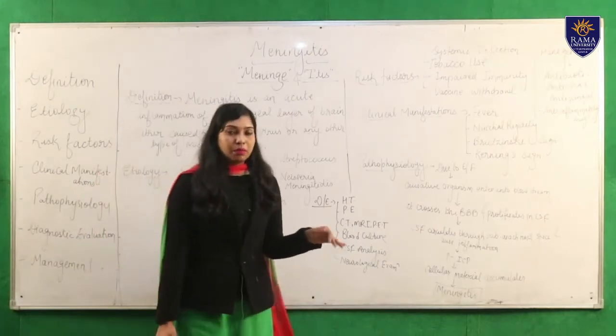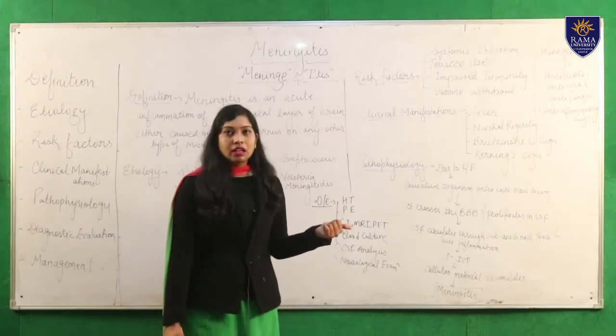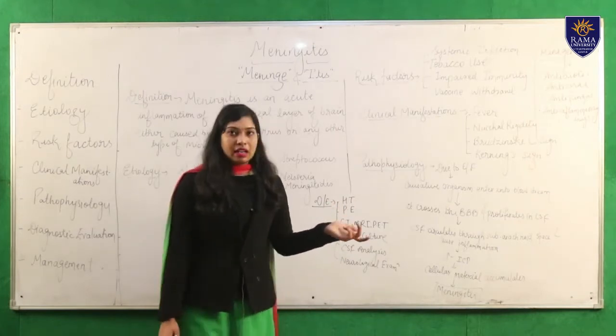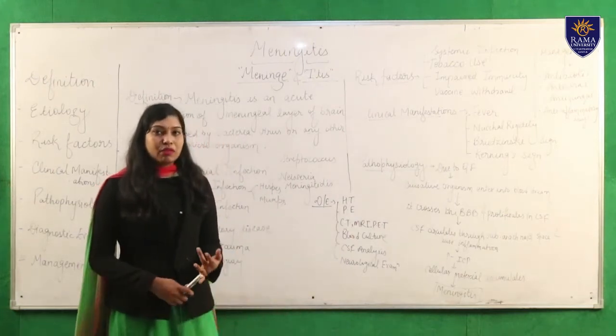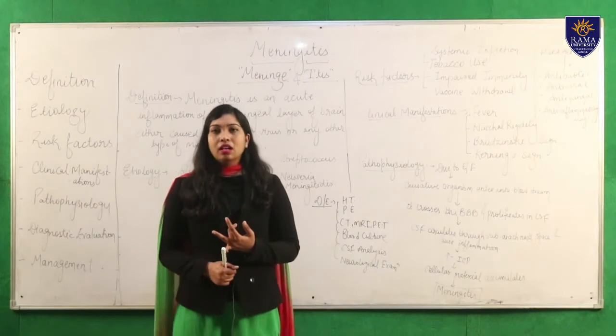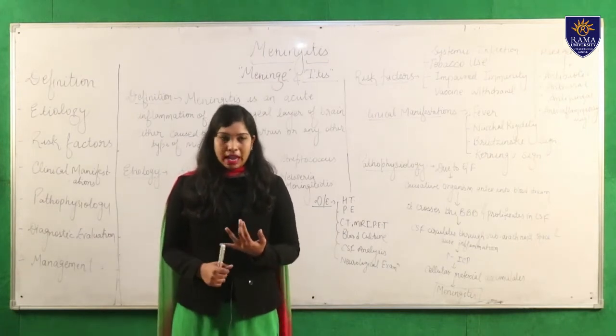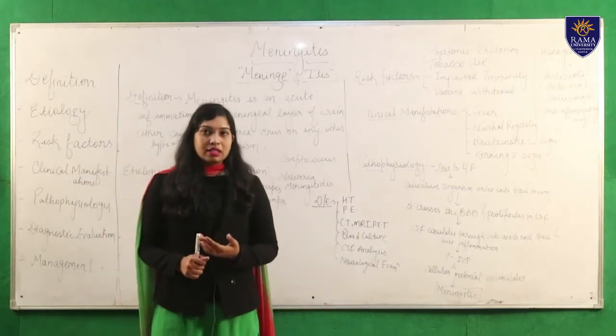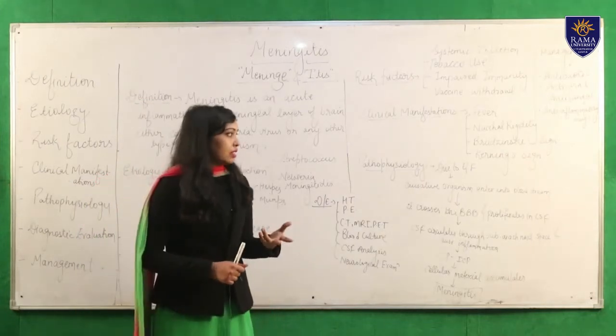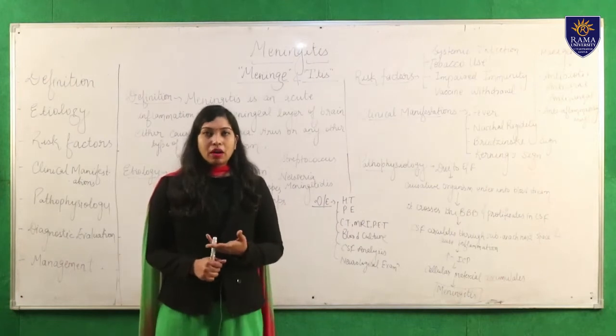So these are the three prominent signs: nuchal rigidity, Brudzinski sign and Kernig sign. Apart from that, there are many more clinical manifestations like photophobia. What is photophobia? It is the fear of light, and there may be vomiting, seizures, and in severe cases there may be coma also.